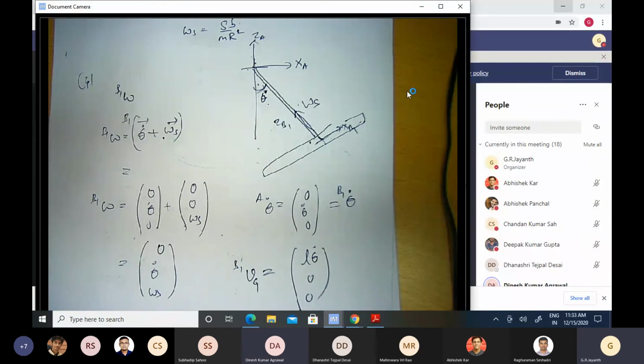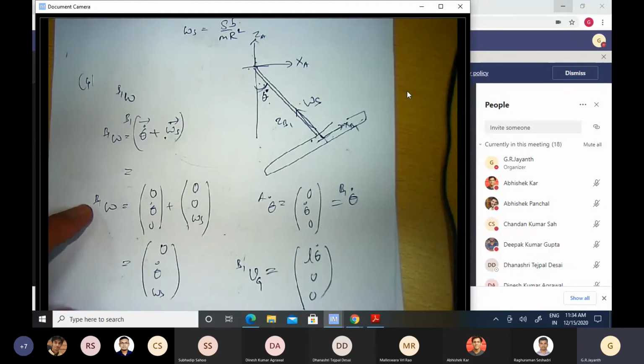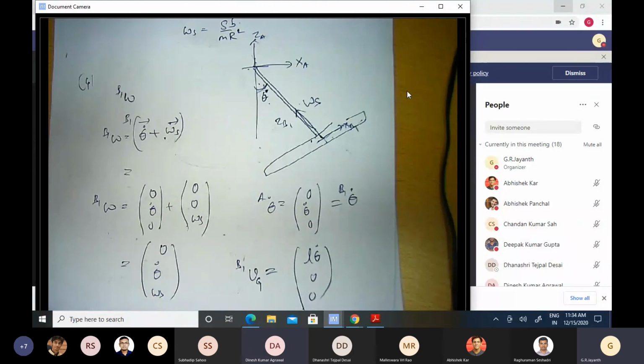P dot in A and P dot in the B frame. We discussed that concept. If you go back to the initial lectures, you have seen that there's a subtle difference between the representation of a vector, a rate of change of representation, and the velocity represented in a certain reference frame. There's a difference between the two. So omega in the B1 frame is the total angular velocity represented in the B1 coordinate system. That's it. It's not just omega s.